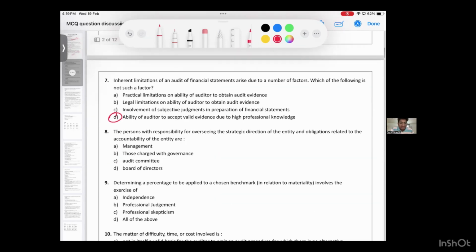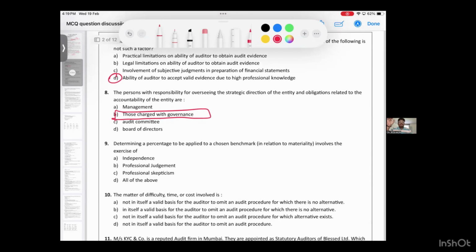Coming on to the eighth question, the persons with responsibility for overseeing the strategic direction. Who will oversee the strategic direction? Management, TCWG. TCWG. Who is TCWG? Directors, promoters. What do they do? Who takes the overall decisions? TCWG. Determining the percentage of benchmark, determining the materiality level, is based on dash judgment of the auditor.